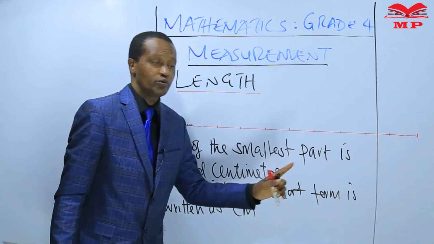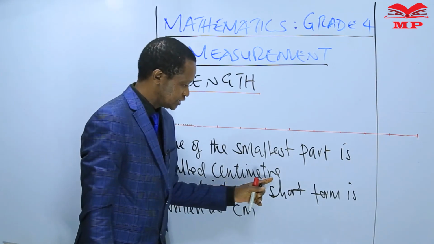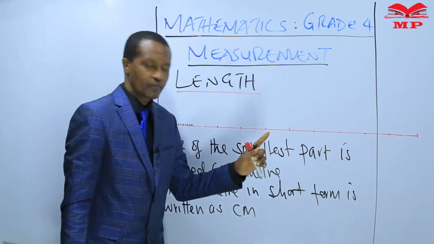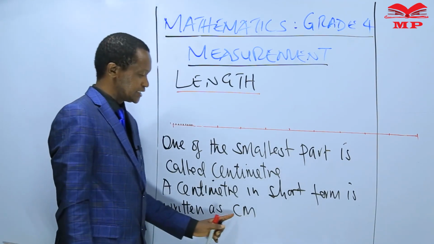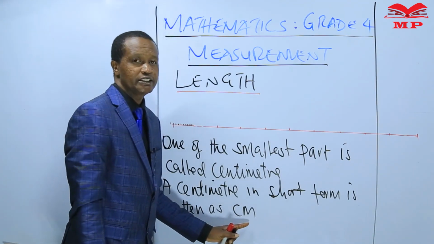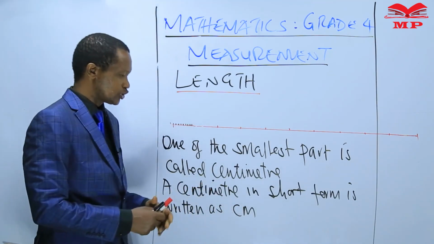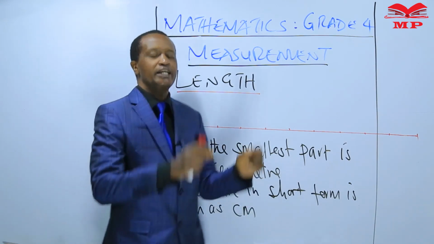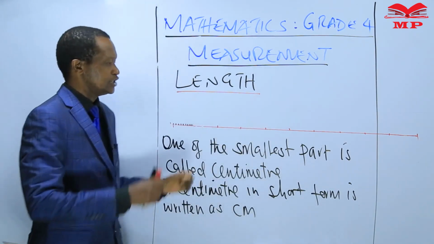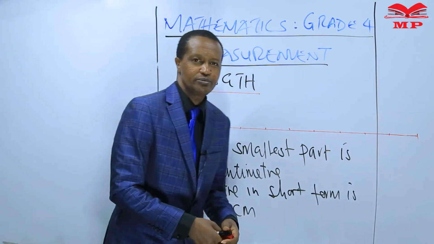Instead of writing centimeter in long form like this word here, to abbreviate it, we write it as cm. Now, learners, short lengths are measured in centimeters.